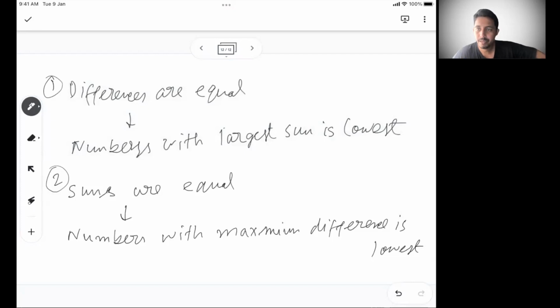You can take a screen grab of this, but this is a very, very important formula. You see a lot of CAT or similar problems where they ask you to arrange the surds in a particular order, and you see one of these conditions satisfies. And if this satisfies, you know without solving, just seeing the problem, how to answer this question.